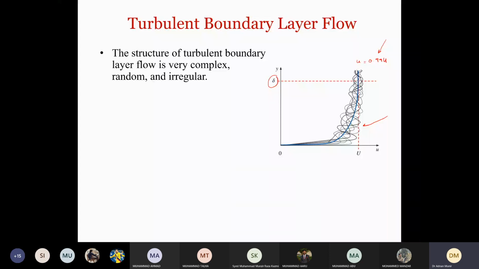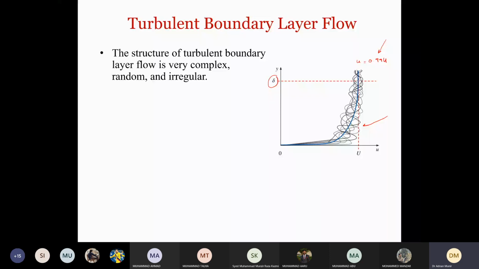Because of this complex, random, irregular path, it is very difficult to find an exact solution of the momentum equations in this case, right? So now you can see that there is a lot of mixing between the particles. When the particles mix with each other, they exchange energy, they exchange momentum, and as a result they also lose energy in the form of heat. So this complexity in the turbulent boundary layer makes it very difficult to determine it analytically.